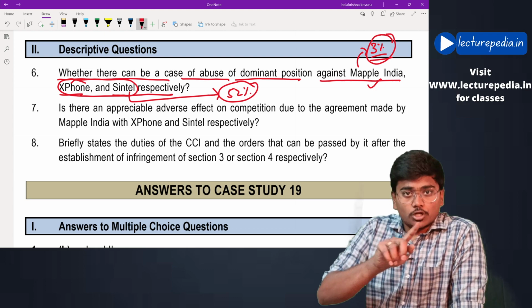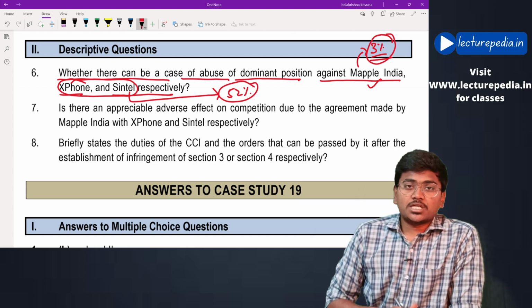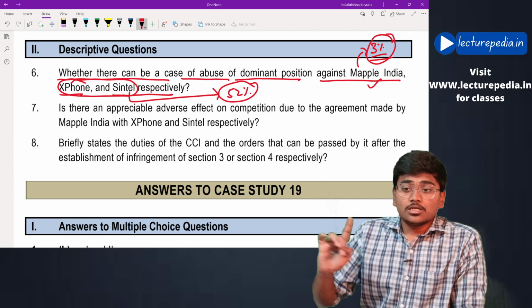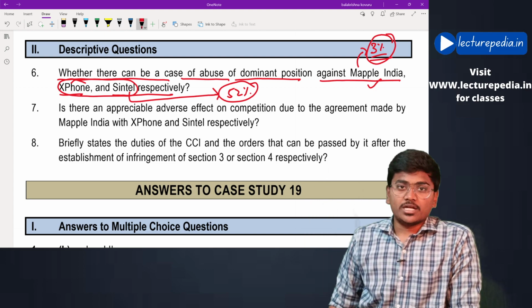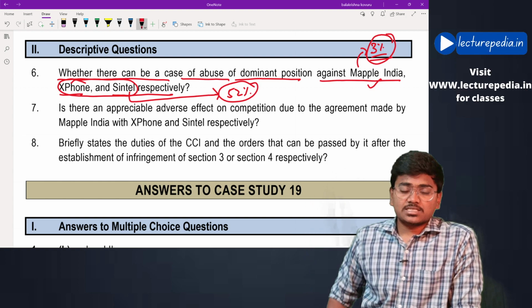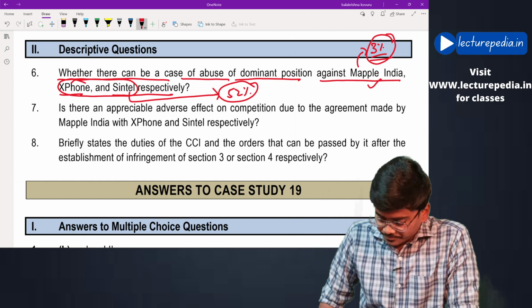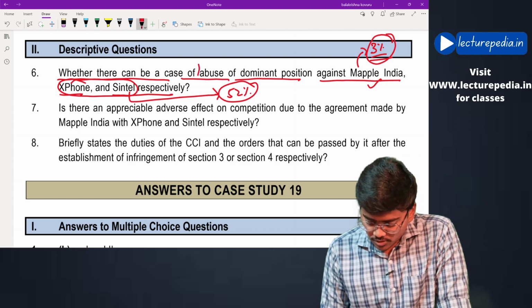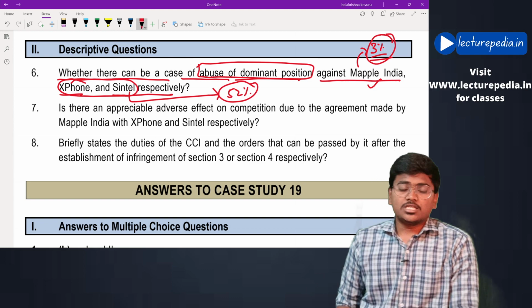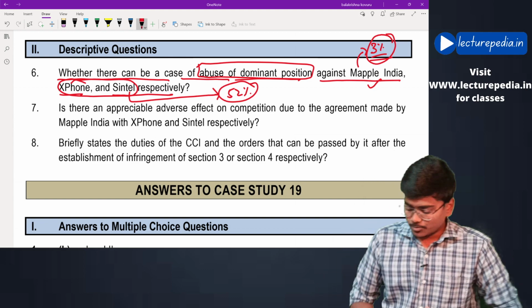If at all there was any cartelization or any horizontal agreement between these two, then we could say that these two together are dominant, but there is no such agreement between them, thereby they cannot be considered as having a dominant position. Thereby, whether a case of abuse of dominant position exists against these people? No, they are not abusing their dominant position.